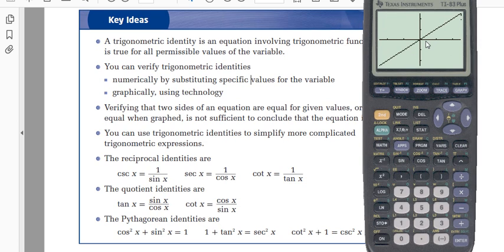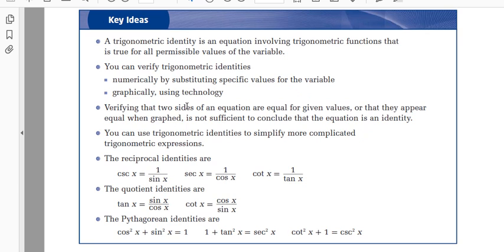Oh, look at that. They're not the exact same, because I don't know if you caught that, but the first one started at 0 and went on up like that, and y equals x includes the negatives as well. So you were right to say that it doesn't work for negative values. That's not true for negative values. So you are very correct. It's the same for all positive values, but it's not an identity because they're not exactly the same at all. Okay, got it? Everyone on board there?